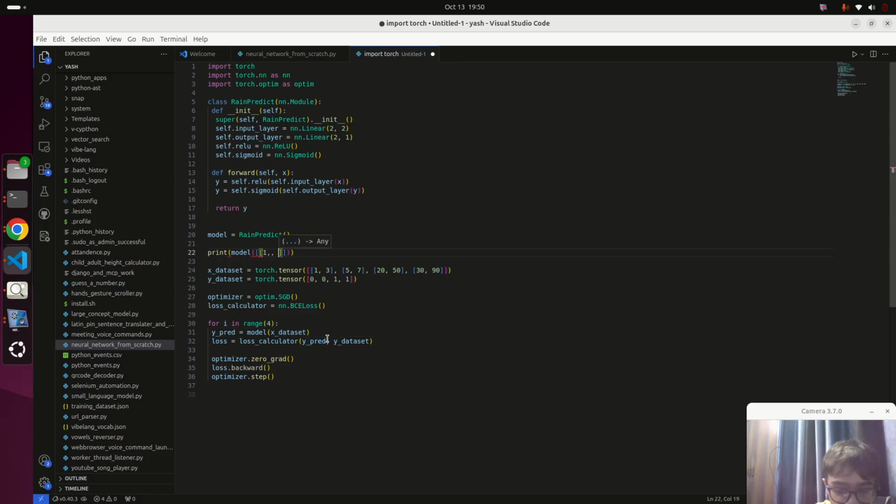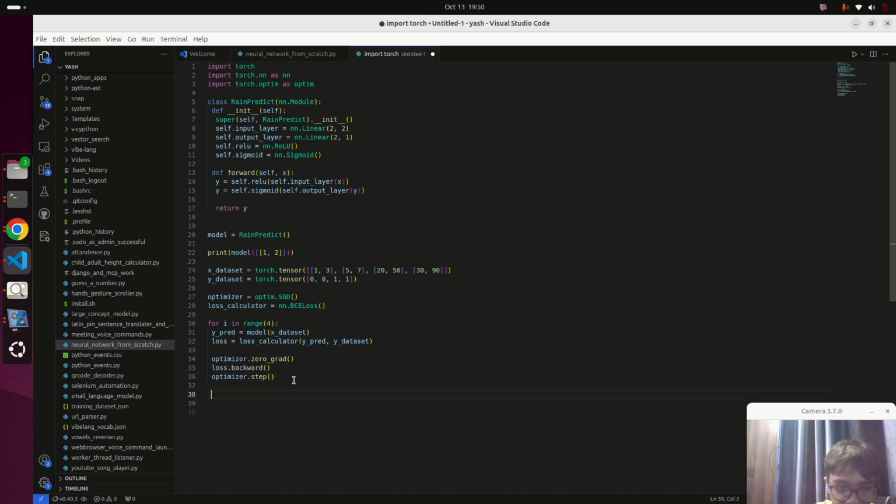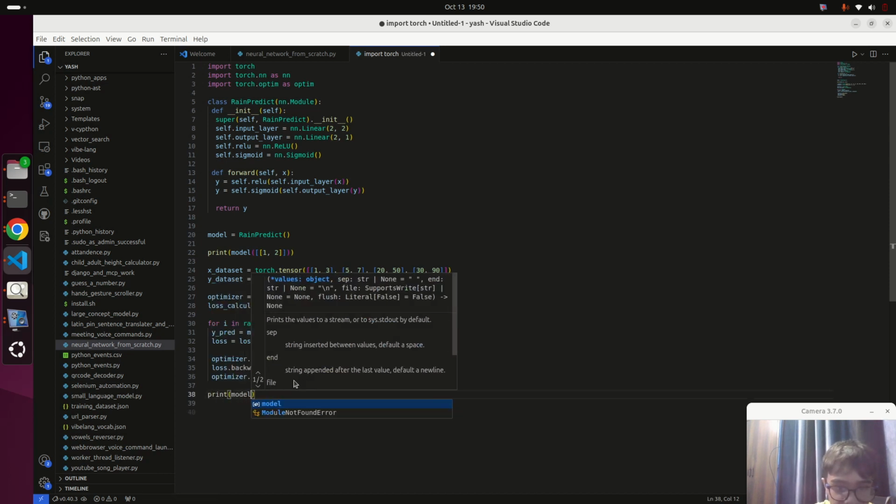So for example, we give here 1 degree temperature, 2% humidity. What is the probability of raining? And here we give it after training the model.